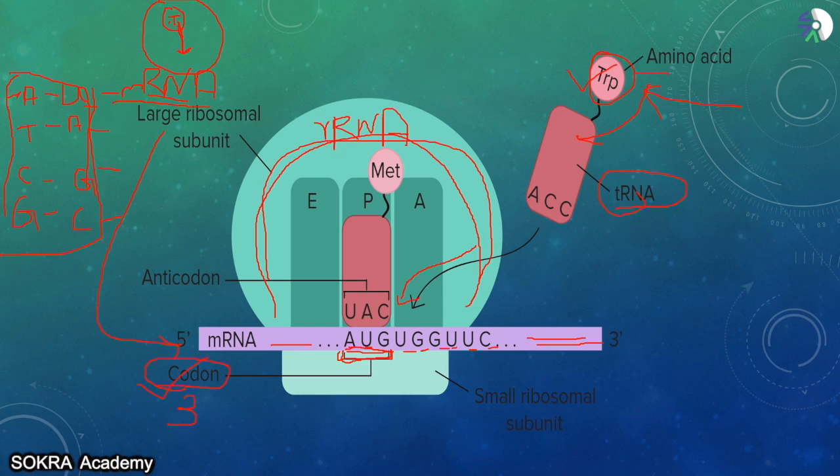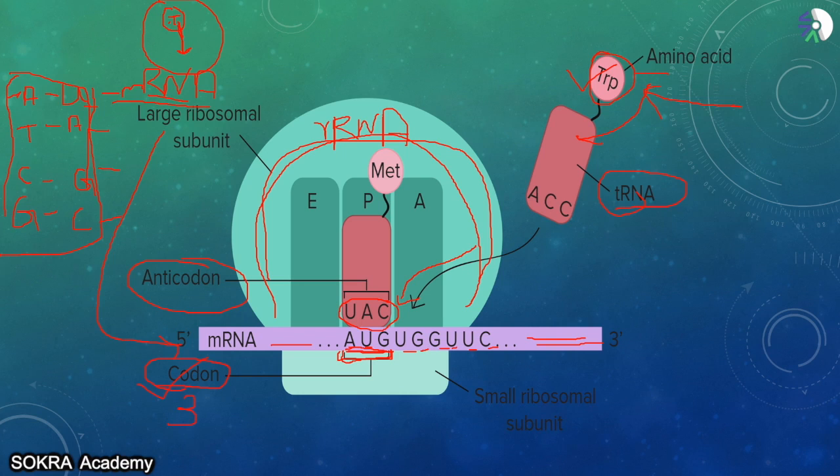And they are going to form the codon sequence which is opposite to the sequence of mRNA, and this opposite sequence to mRNA is called anticodon.